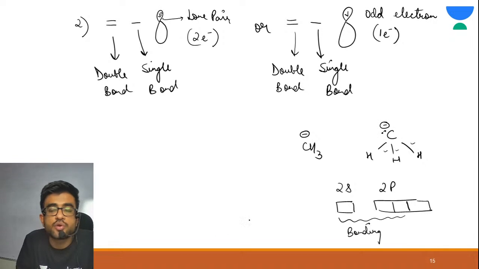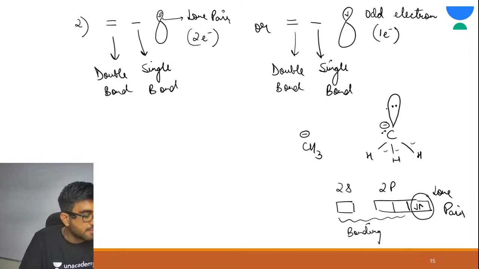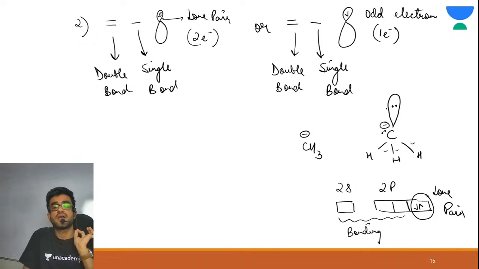Now this negative charge means this is your lone pair. This orbital is containing your lone pair. So we write it down like this. This is your lone pair. So if carbon has negative charge, this means it has lone pair. So double bond, single bond, lone pair is your next system.